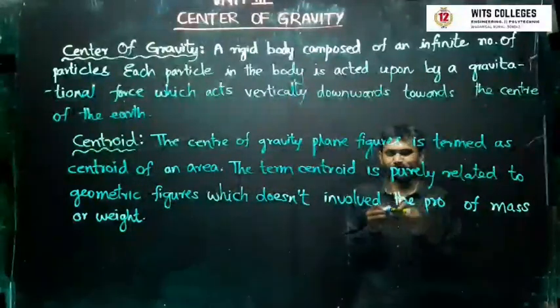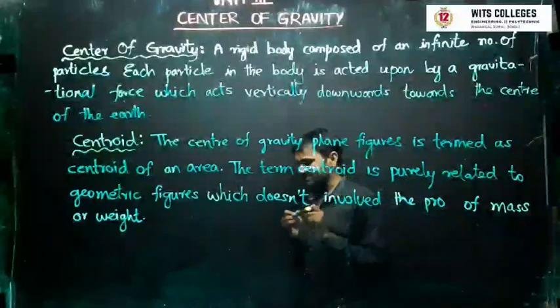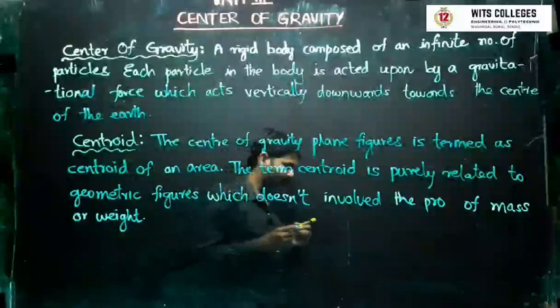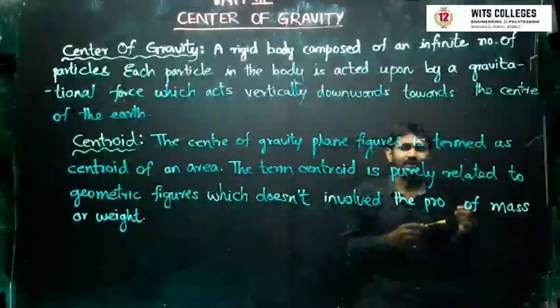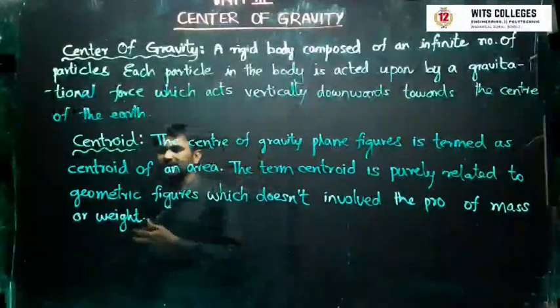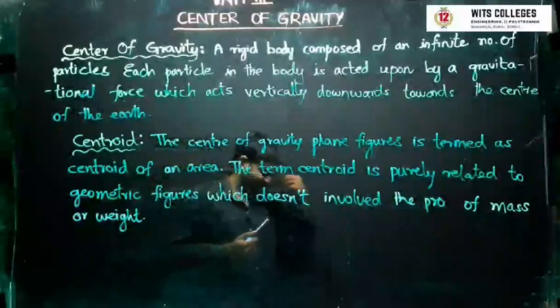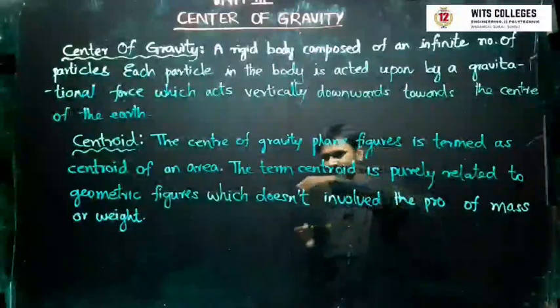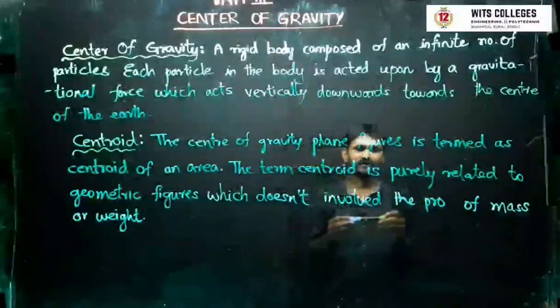In problems, we write the gravitational force formula with 9.81, so we will be multiplying by 9.81. What is that multiplication by 9.81? That is called the gravitational force. That gravitational force acts on the particles of whatever body you take.